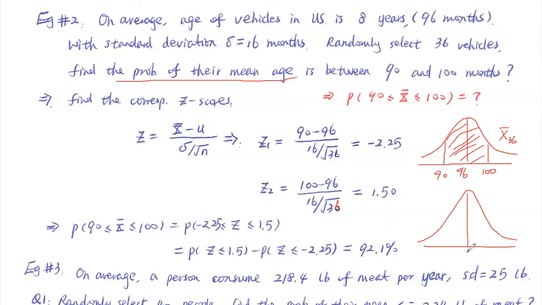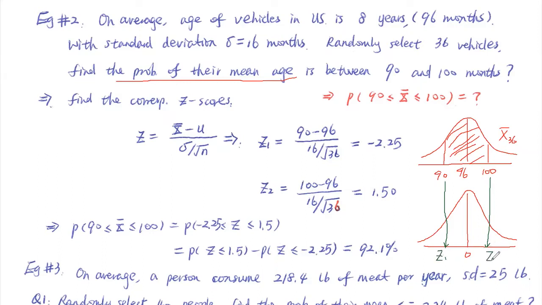Then 90 will probably map to some number, say somewhere here, and 100 will map to some number here. So you will have Z1 here, and Z2 here.